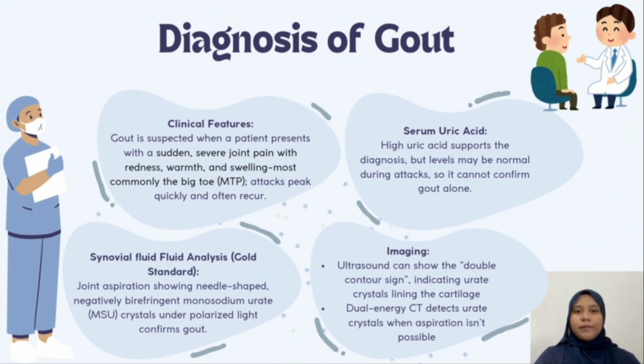Lastly, we have imaging. Ultrasound can show the double contour sign, which represents uric acid crystal deposition on the surface of cartilage. If joint aspiration is not possible, dual energy CT scan can be used to detect uric acid crystal deposits.